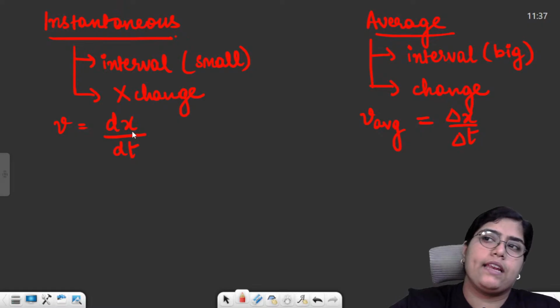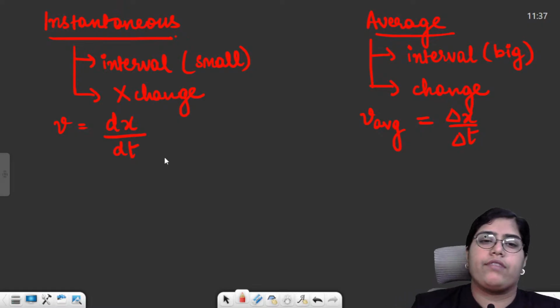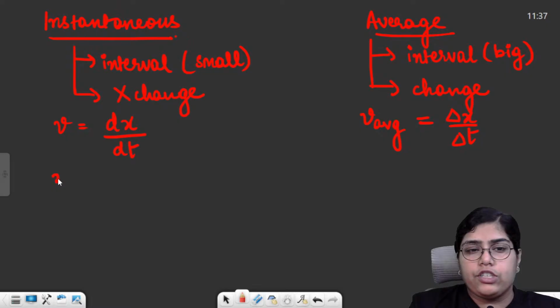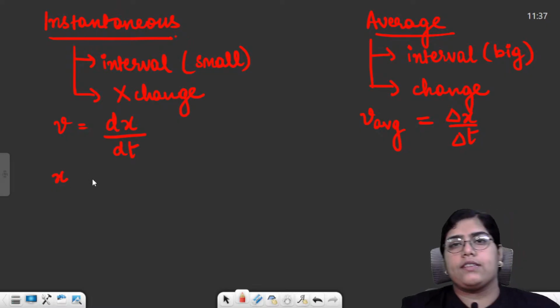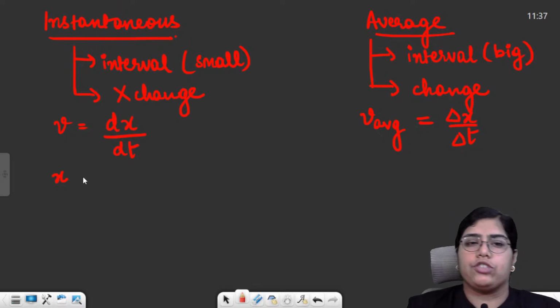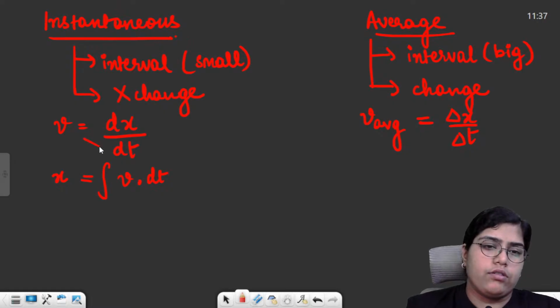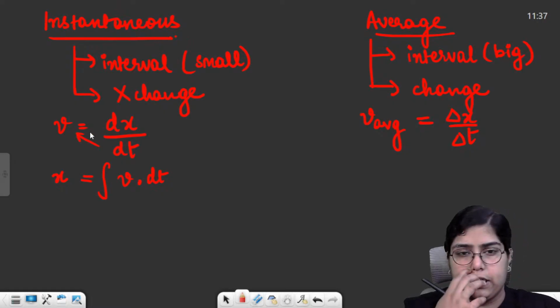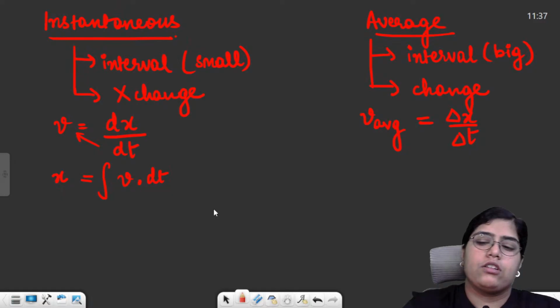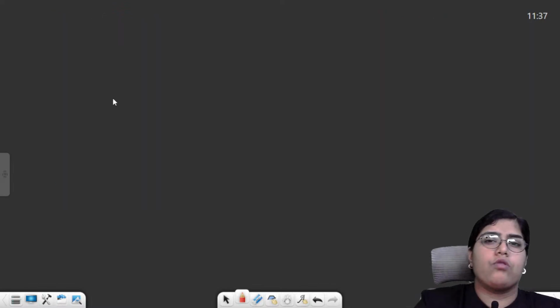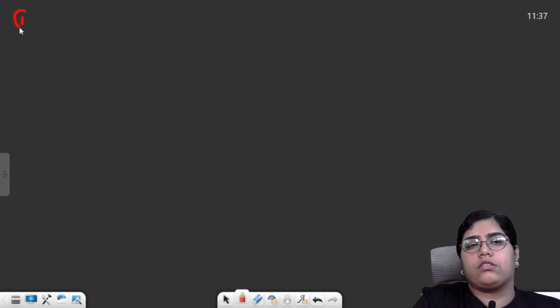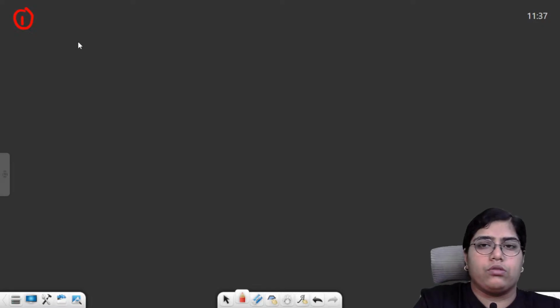And then the reverse of this I can also calculate if I want to calculate position from velocity. I am given velocity as a function of time and I want to calculate my position. So position is simply integration of v with respect to dt. You just need to take this dt over here and integrate on both sides, right? So this is the main difference between your instantaneous and average concept. Now I'll just discuss two simple questions based on two things.